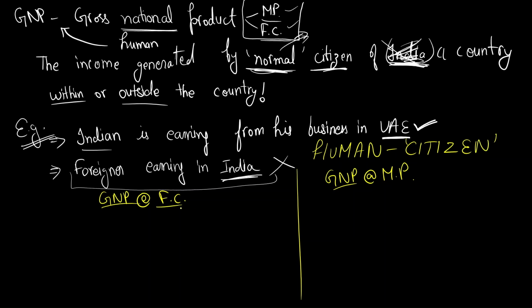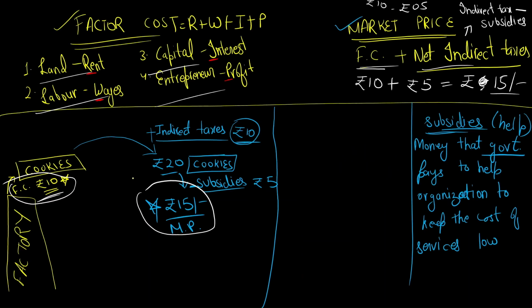Factor cost means you will only calculate the rent, interest, profit and wages. Market price means factor cost plus net indirect taxes, right? Yes, factor cost plus net indirect taxes is your market price.